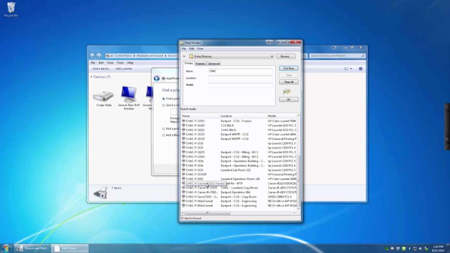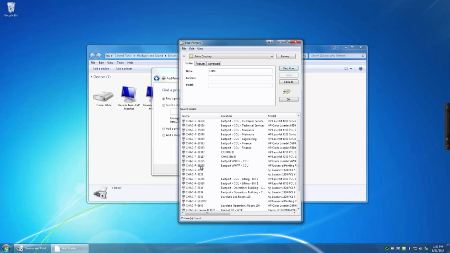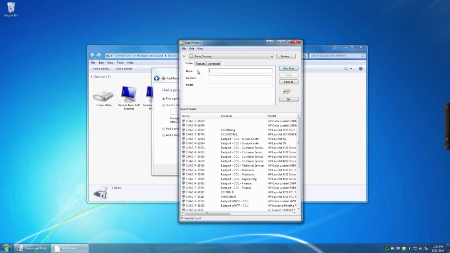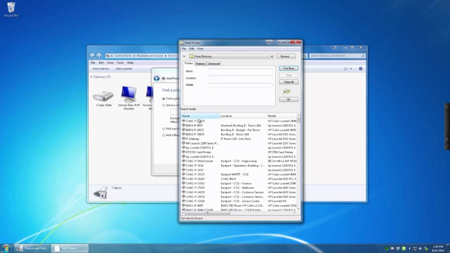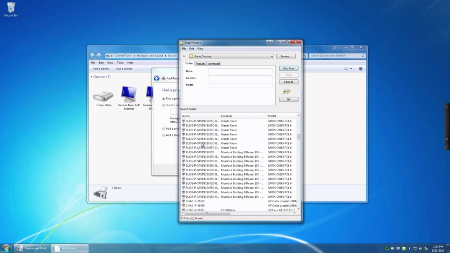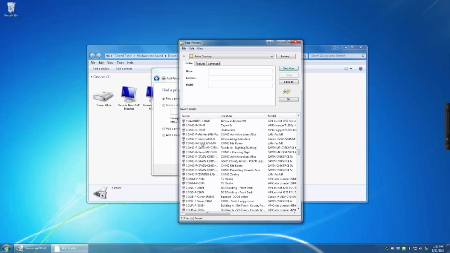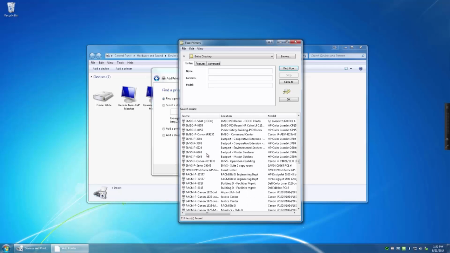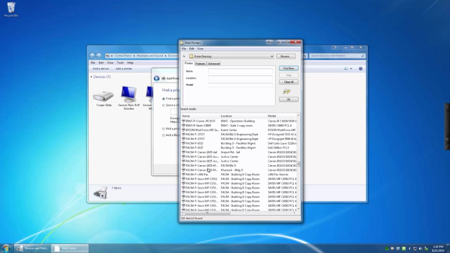If you are unsure of your department's abbreviation, clicking on the name title without searching will display a list of every printer. You can scroll through the list to find your department and the associated printers. Once you've found the printer that you want to connect to, double-click on the printer name.